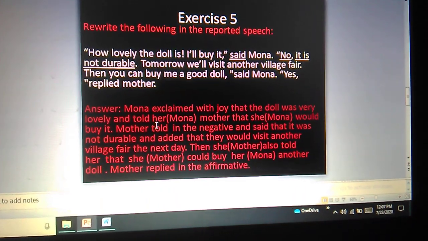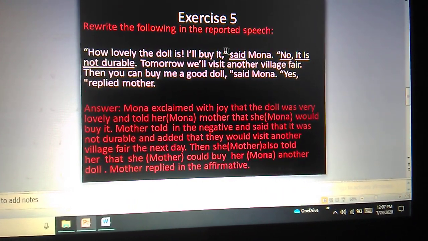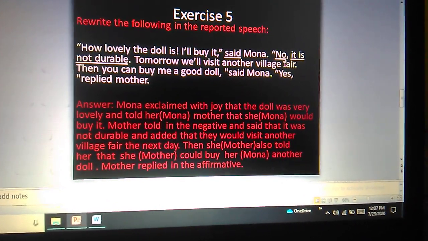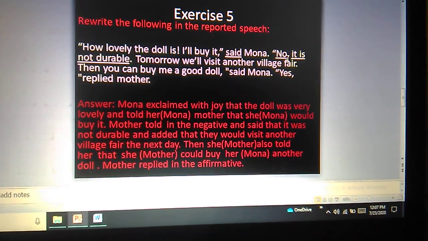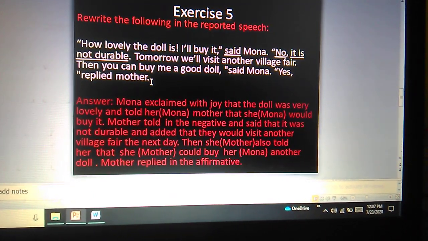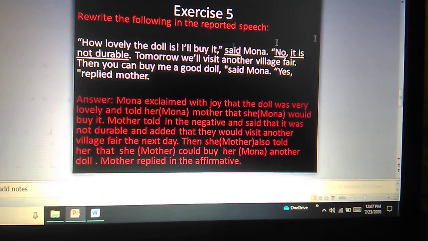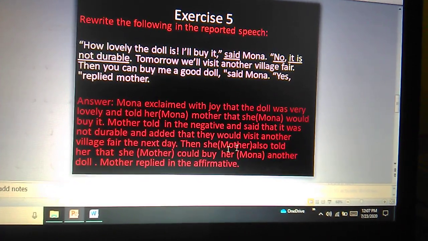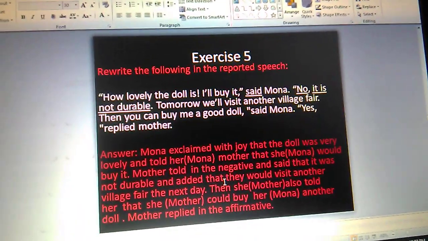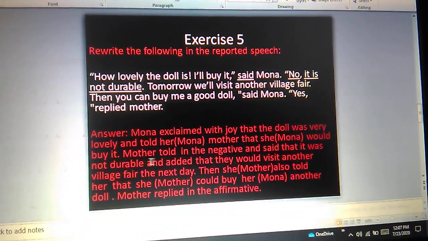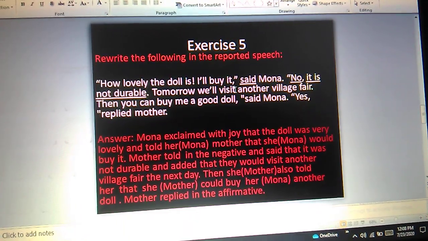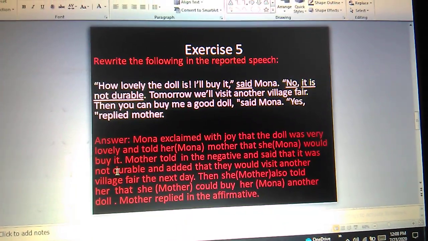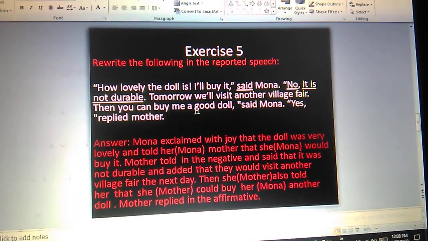Was very lovely and told her mother that she would buy it. "I will buy it" becomes "she would buy it". Okay, next, "No, it is not durable." The mother replied in the negative and said that it was not durable. As after the "no" there is a sentence, you have to write "said that" also. "Tomorrow we shall visit another village fair." Okay, it was not durable, and added that, as it is a sentence from the same person, you can write here "and added that they would visit another village fair the next day". "Tomorrow" will be changed into "the next day".